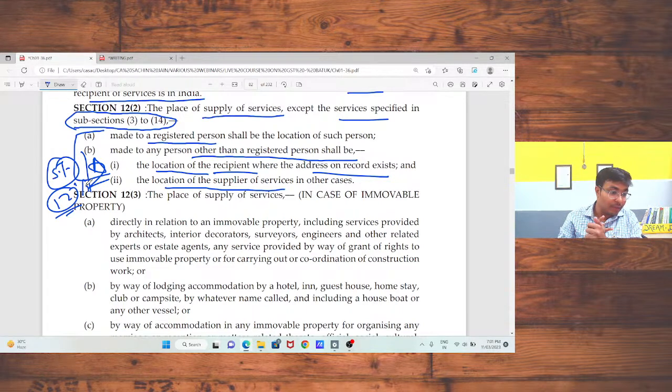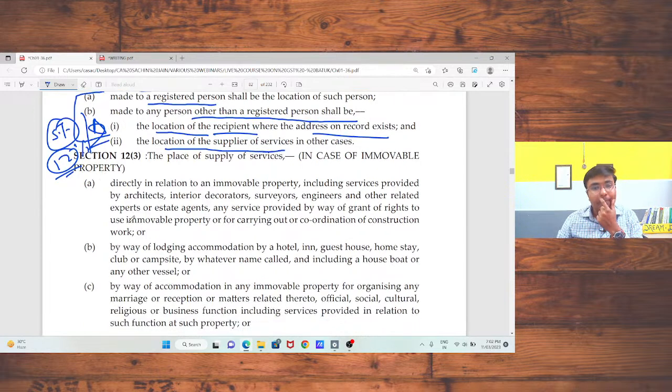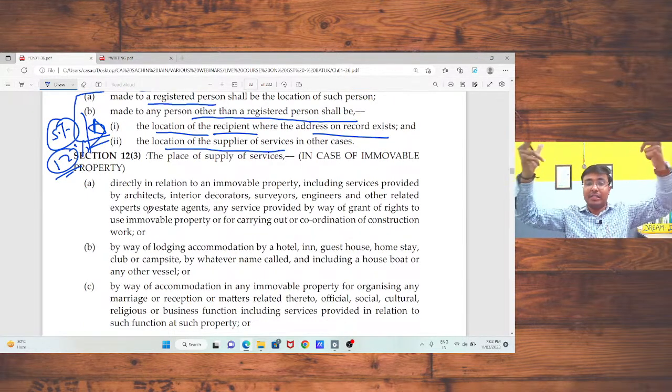Shivanand ji, the rate of GST will be, this is a service in the nature of transportation services. So GST will be charged at the rate of 5% or 12%. No. Sir, normal situation in case of supply of services is okay.